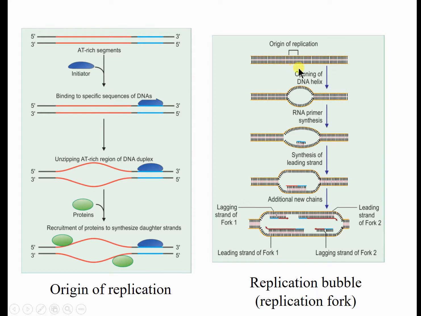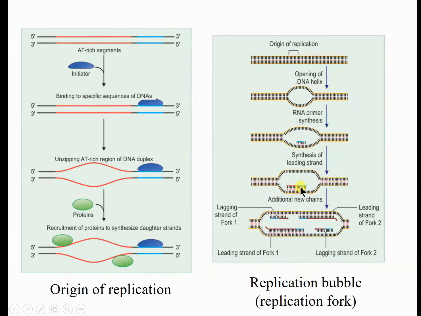This is the same origin of replication, showing opening of the DNA helix. Here there is the DnaA protein, then helicase enzyme, then single strand binding protein, then the RNA primer is synthesized. Here you can see the RNA primer. Some stretch of RNA ribonucleotides is synthesized by the primase enzyme. Then there is synthesis of the leading and lagging strand.